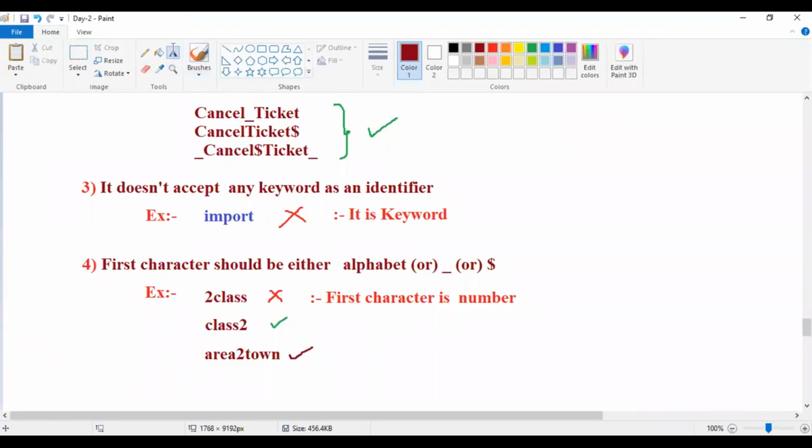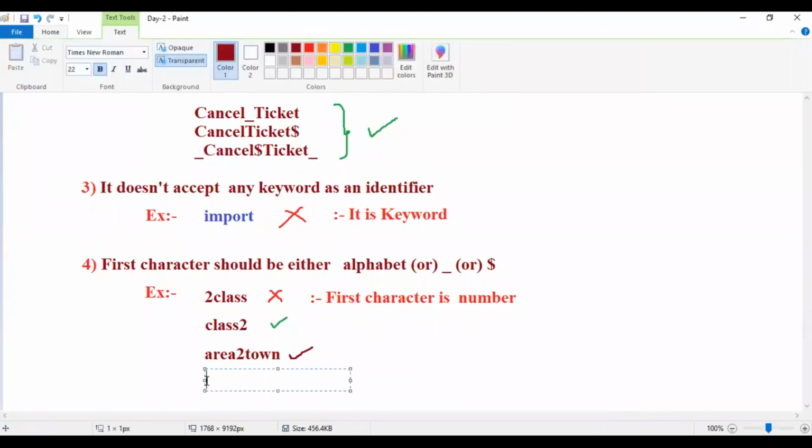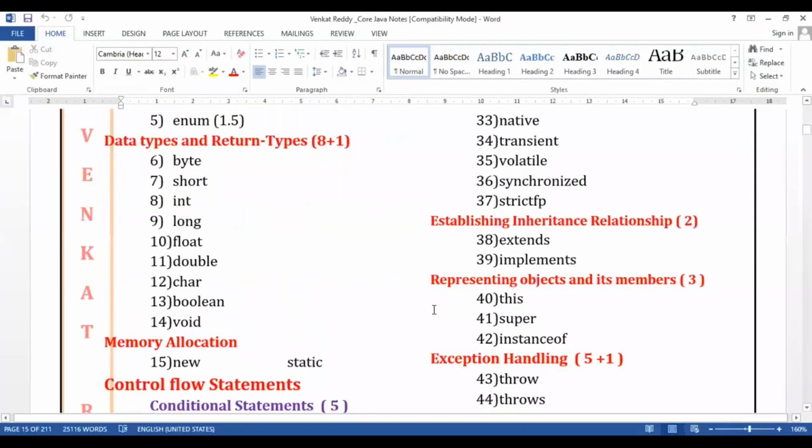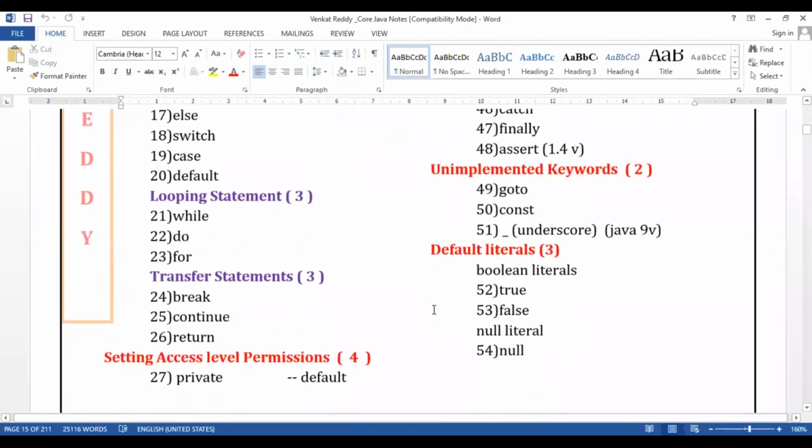And one more, guys: For. Valid or invalid? Once check your keywords. Check the keywords. For.